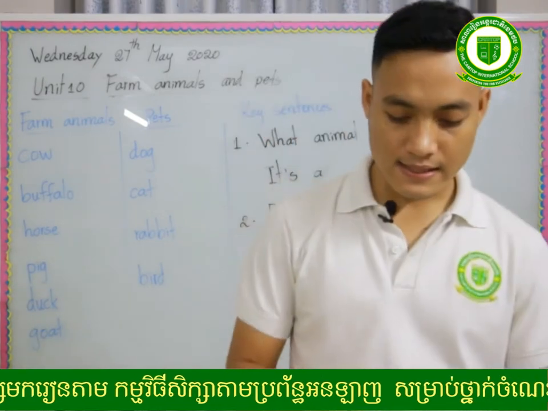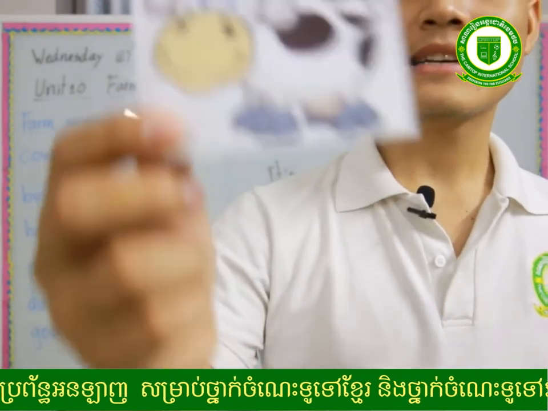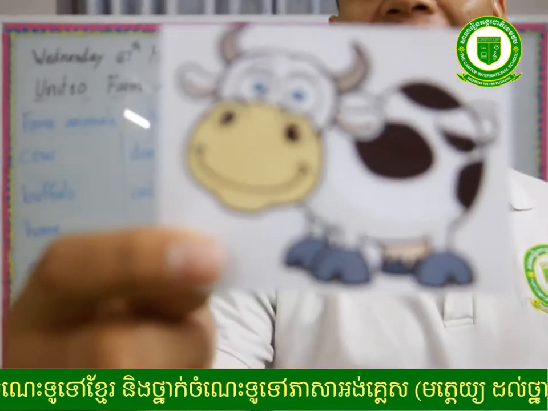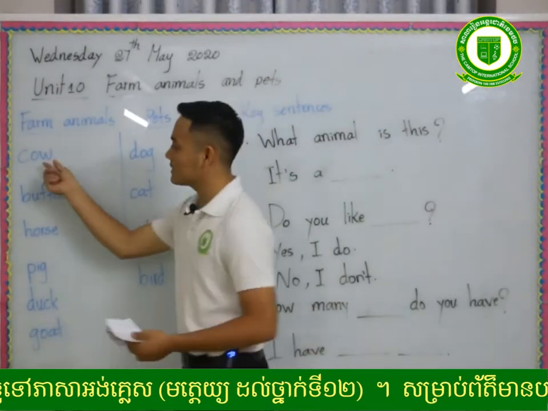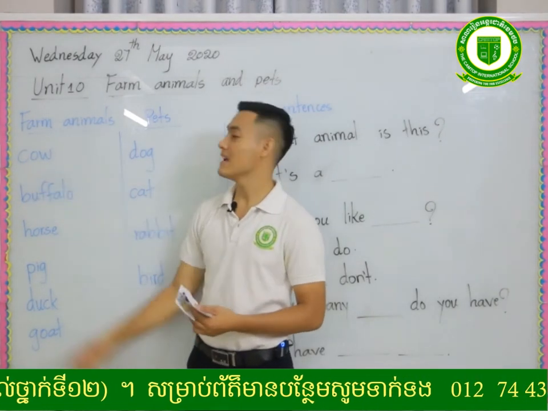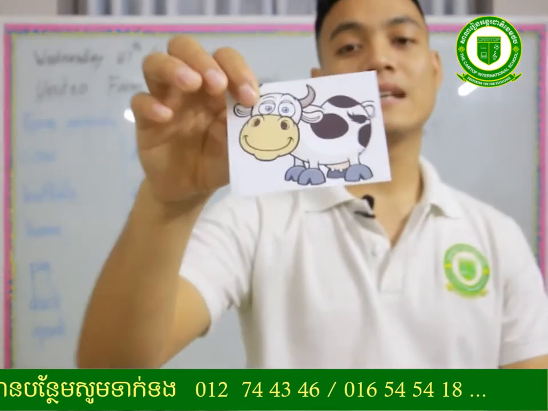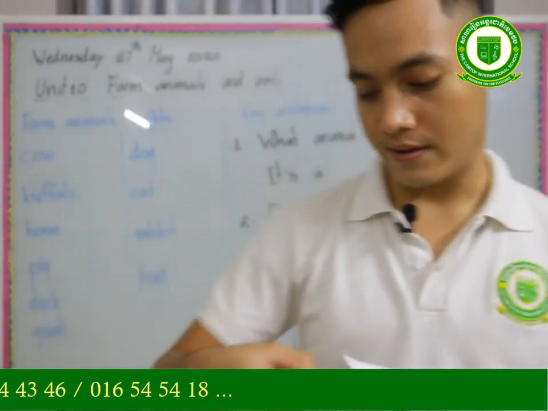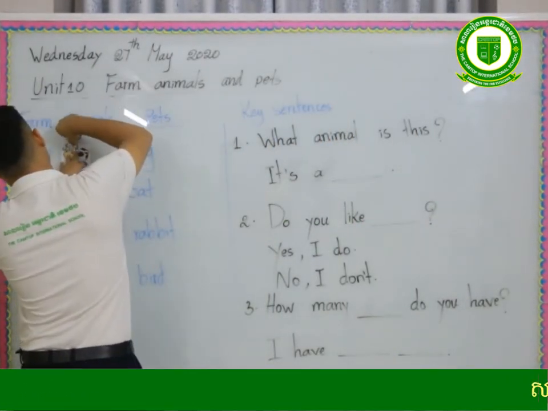Okay, the first word is the big and strong one. We call it cow. Look, so cute. So this one is cow. Read this one. Cow. The spelling starts with the letter C. C-O-W. That is cow. Yes, very good. So cow is a farm animal.